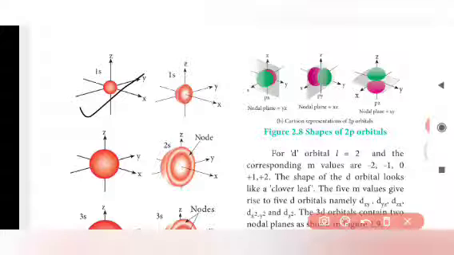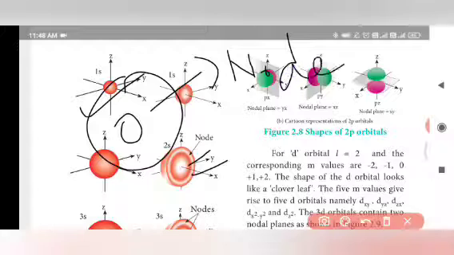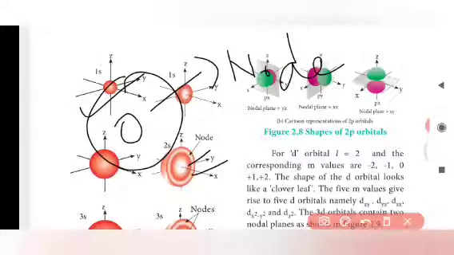a node in the 2s orbital, because there are 2 circles, 2 energy levels in a 2s orbital, that is nothing but 1s and 2s. The gap between the 1s and 2s is called a node, along the x-axis and y-axis.